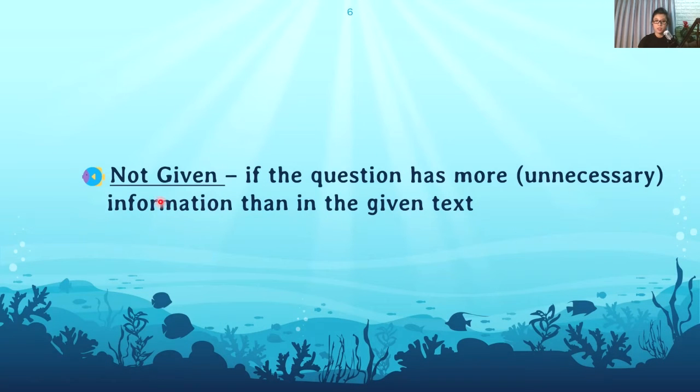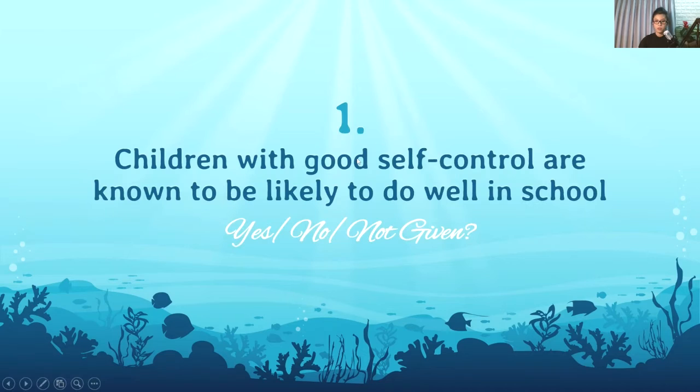The Not Given type is a little bit tricky. If we're given Yes and No, it's much easier for us, but Not Given really messes with this question type. If the question has more unnecessary and unmentioned details than the given paragraph or text, let's take a look. The question says, children with good self-control are known to be likely to do well in school. Is it Yes, No, or Not Given? We have to choose that. And where do we find the information? Quite easy, from the given text that we just went through.